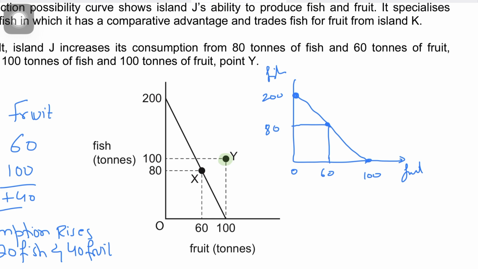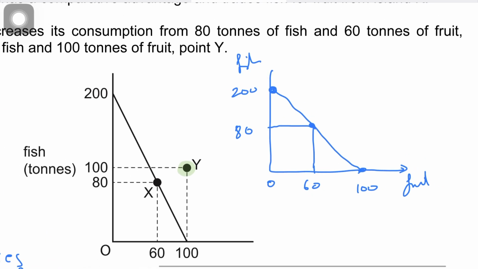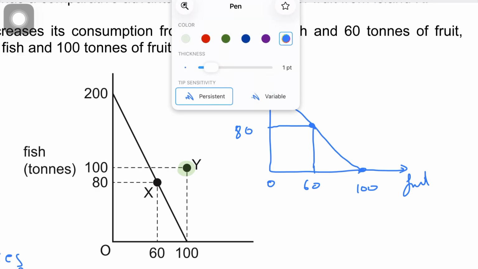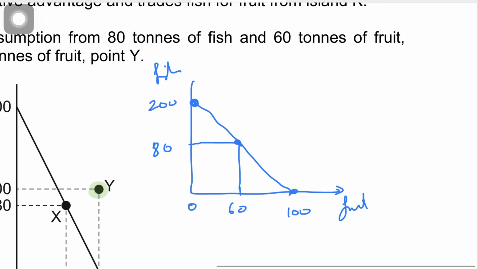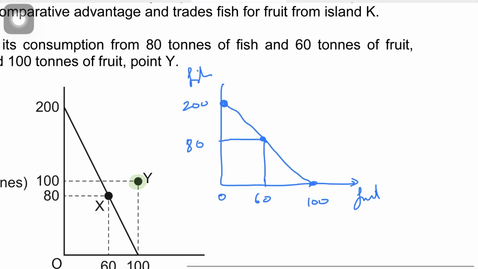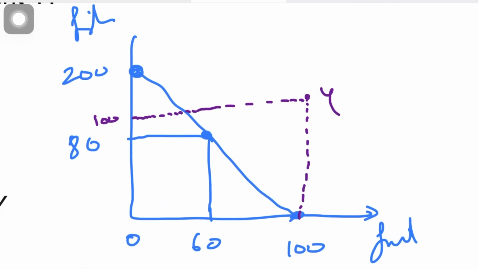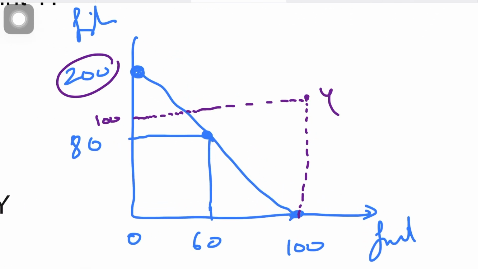So this 80-60 is now useless to us. It's useful just to compare, but now we move to point Y. We're consuming the maximum fruit that we could make, and we're also consuming more fish. We're consuming 100 fish. After specialization, we ended up making 200 fish, right? And we exported